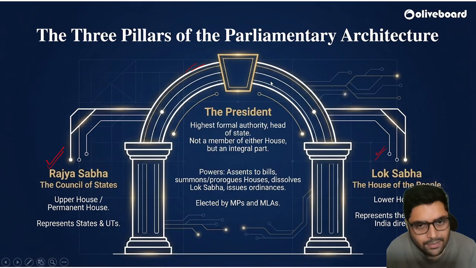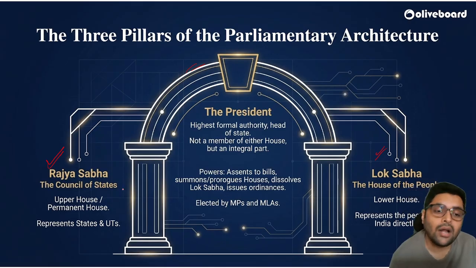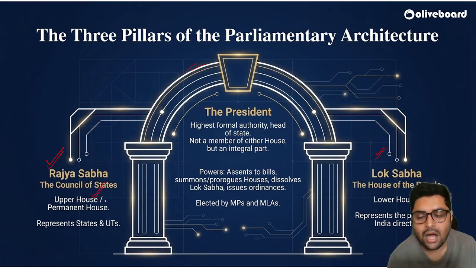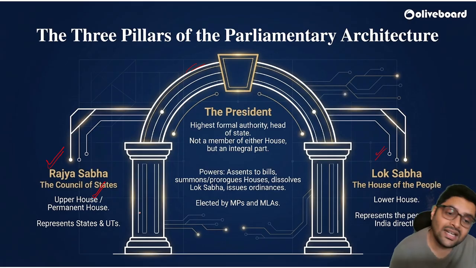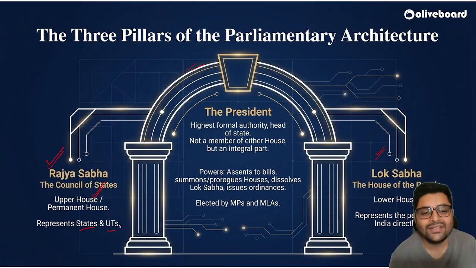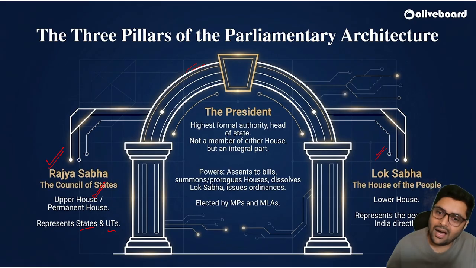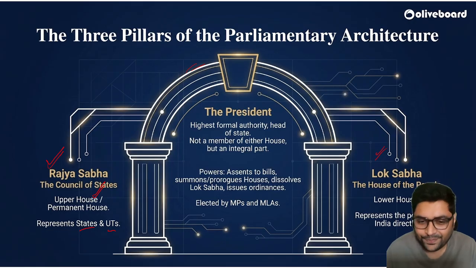Rajya Sabha is also called the upper house or permanent house because Rajya Sabha never gets dissolved. Rajya Sabha is represented by the representatives of states and UTs. So the elections to Rajya Sabha are indirect.